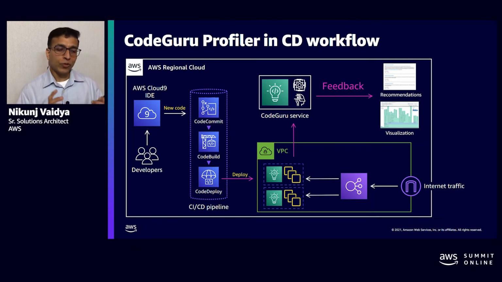Thus, Amazon CodeGuru, once it is embedded within the CI/CD pipeline, provides continuous feedback to the developers so that they can iterate through code improvements. With that, now I will hand it over to Edwin, where he will share his experience on how they have adopted Amazon CodeGuru within their organization.